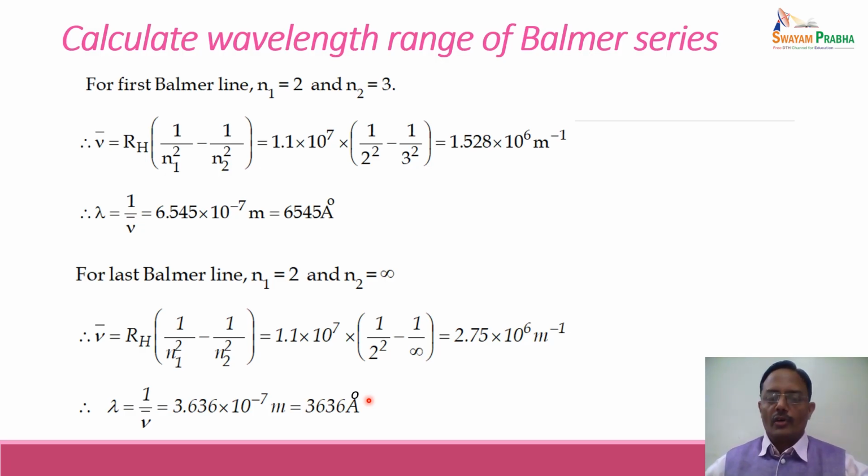Hence we have already said in the previous lecture that the Balmer series is the only series in the hydrogen spectrum which is entirely present in the visible region, because if we convert it into nanometers, it will be 654 nanometers to 363 nanometers, and we know that from 350 to 750 nanometers the range belongs to the visible region of the spectrum.